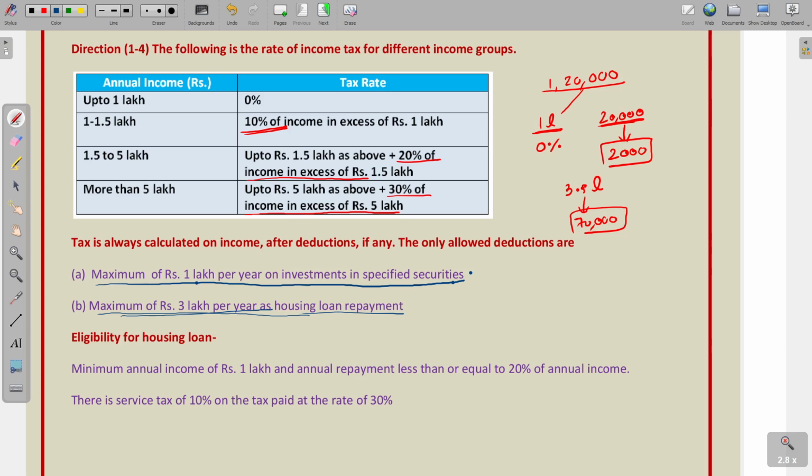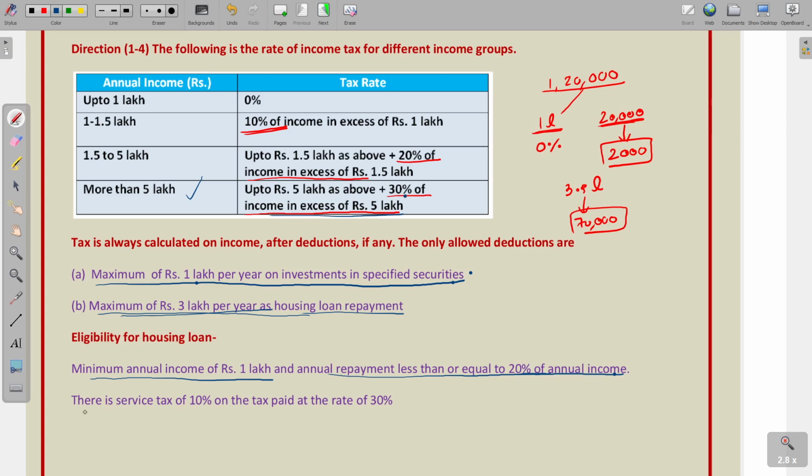Now, what is the eligibility for housing loan? Minimum annual income of 1 lakh and annual repayment less than or equal to 20% of the annual income. So, minimum annual income should be 1 lakh and repayment should be less than or equal to 20% of the annual income.